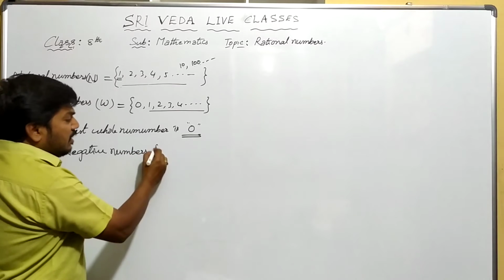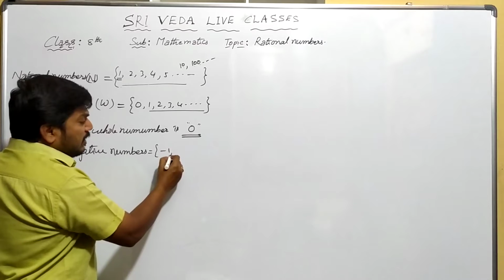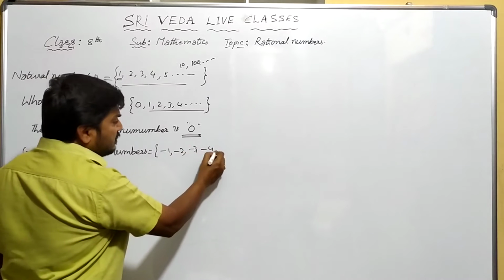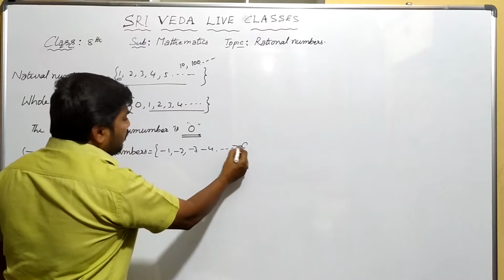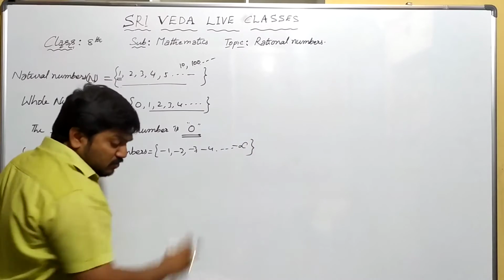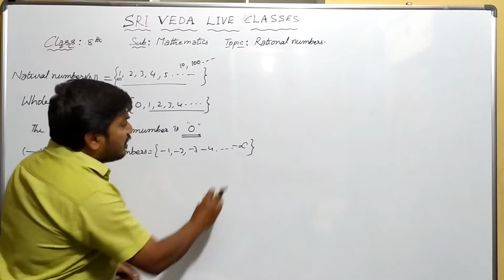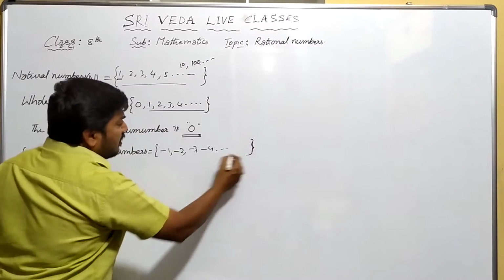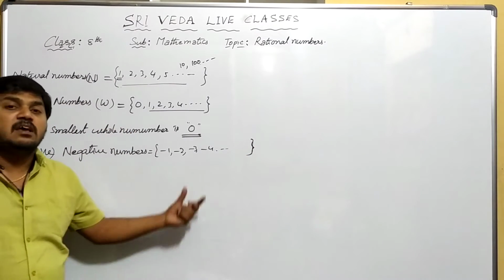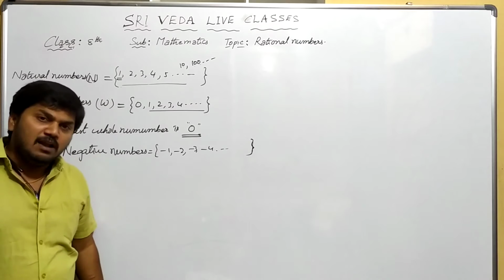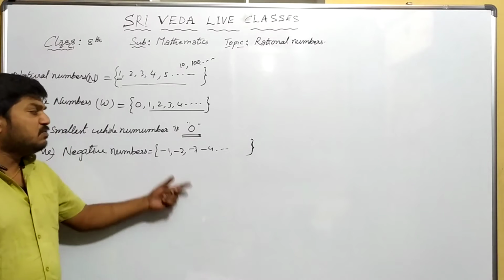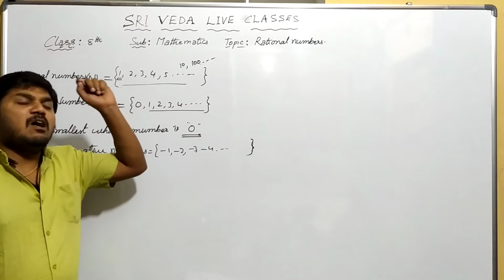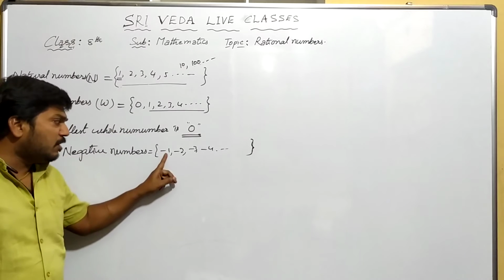So negative numbers, what are they? Minus 1, minus 2, minus 3, minus 4 and so on, minus infinity. So and so on means there is no largest, there is no smallest. All these are called negative numbers. What are they called? Negative numbers. You see that in this, what is the largest negative number?